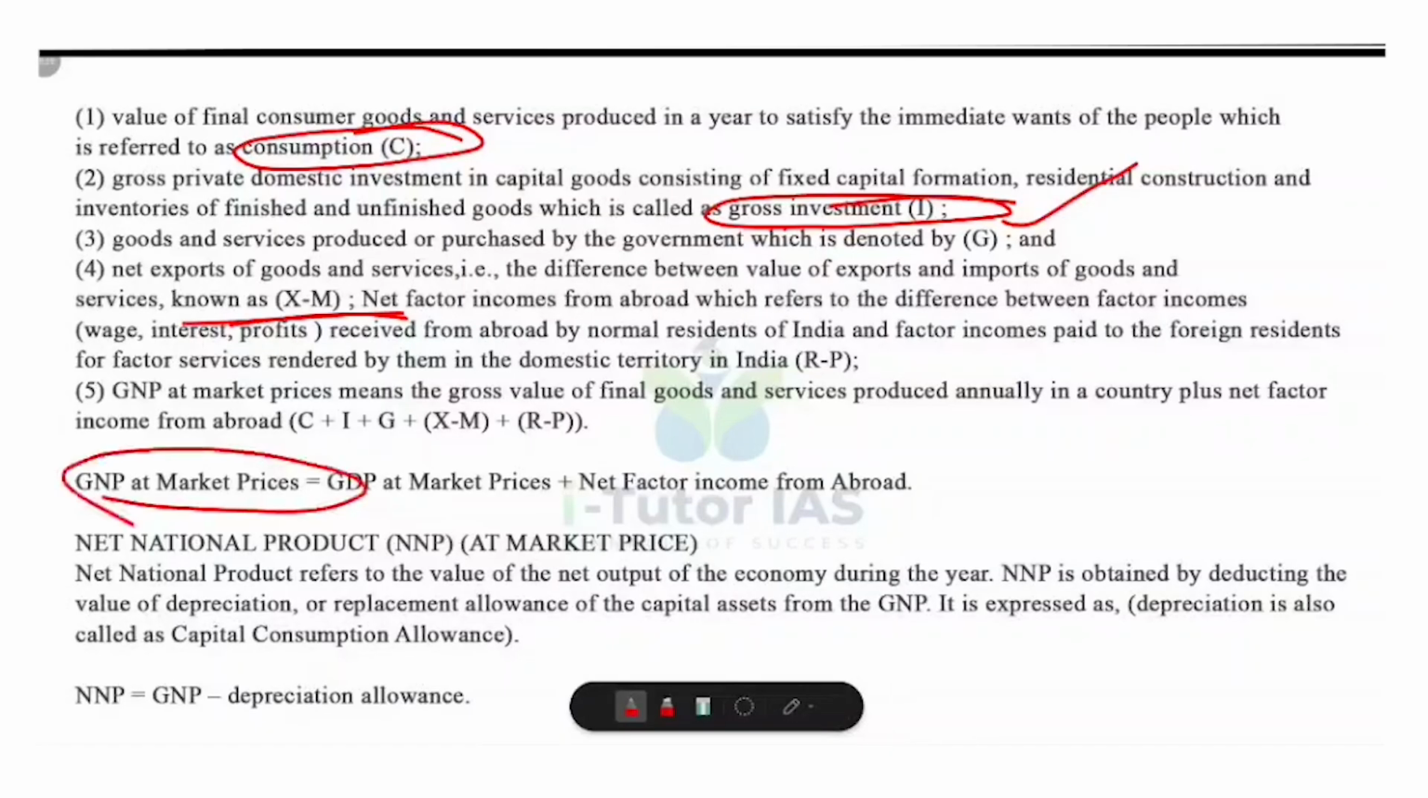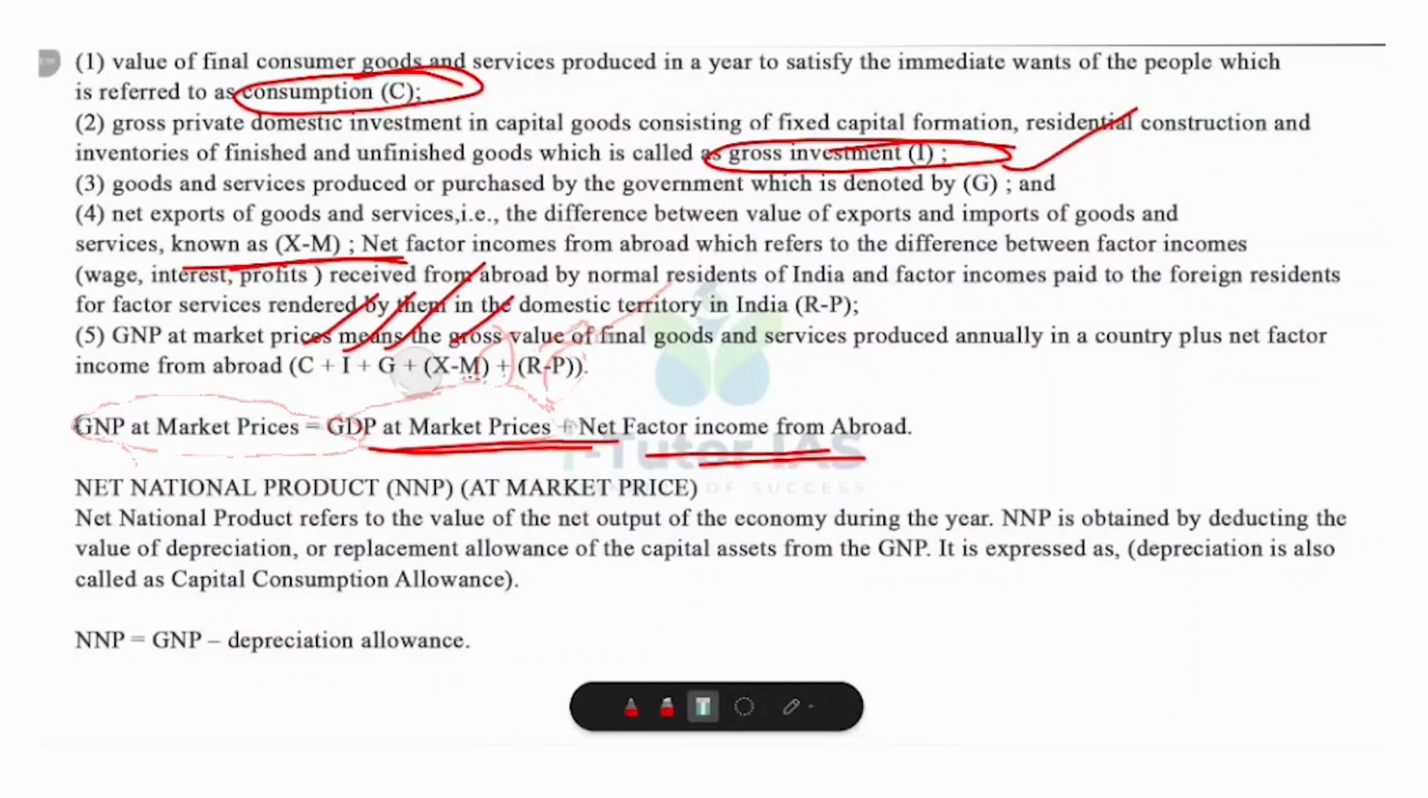GNP at market price is always equal to GDP at market price plus NFIA. And we know that GDP at market price means consumption expenditure plus investment expenditure plus government expenditure plus net export, and plus NFIA, that means R minus P. R is the income earned by residents from foreign countries, and P is the income paid to foreigners working in the country. So GNP at market price is equal to GDP at market price plus NFIA.